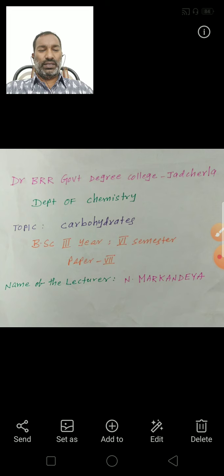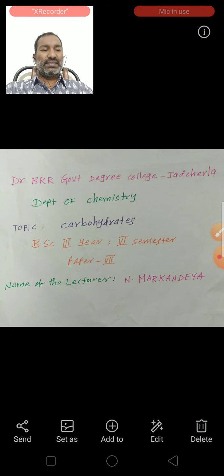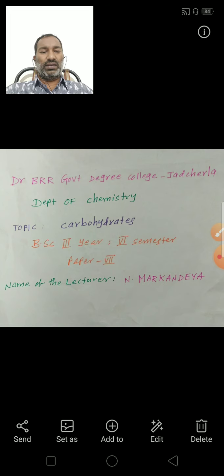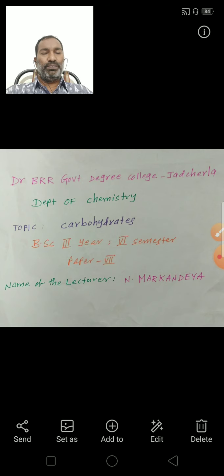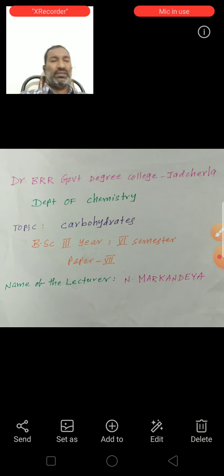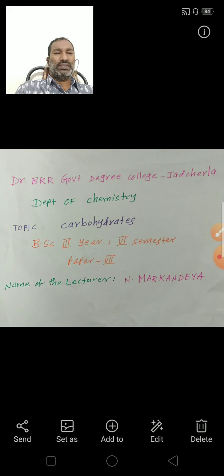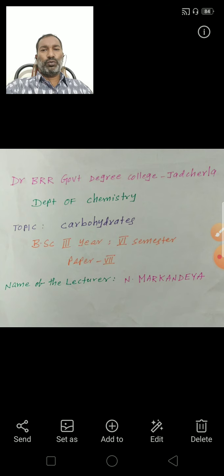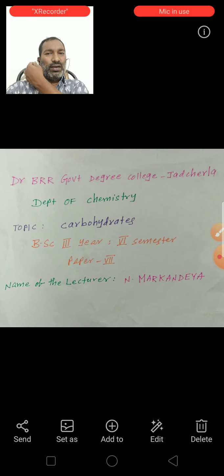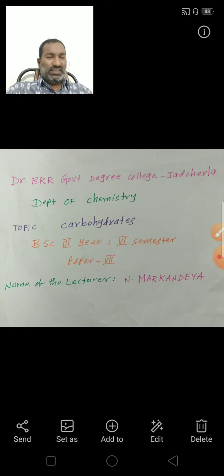Oxidation with HNO3: fructose oxidized with concentrated HNO3 gives glycolic acid and tartaric acid. This reaction shows the keto group is present at the C2 carbon, and that fructose contains primary alcohol groups at C1 and C6 carbon.